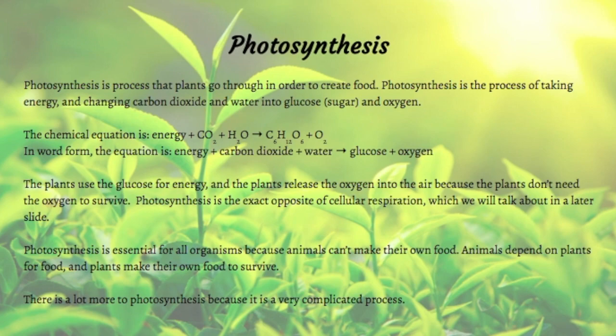Photosynthesis. Photosynthesis is a process that plants go through in order to create food. Photosynthesis is the process of taking energy and changing carbon dioxide and water into glucose and oxygen. The chemical equation is energy plus carbon dioxide plus water gives off glucose and oxygen. The plants use the glucose for energy and the plants release the oxygen into the air because the plants don't need the oxygen to survive.